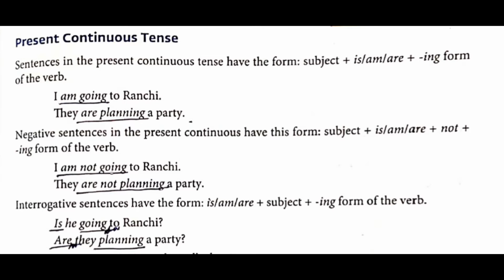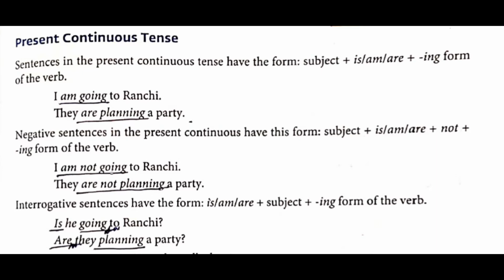Example is given. I am going to Ranchi. So please underline am going. Next one. They are planning a party. So underline are planning. So here are plus planning is the present continuous tense, and am going is present continuous tense. Now if you form a negative of that, between am and going what will come?